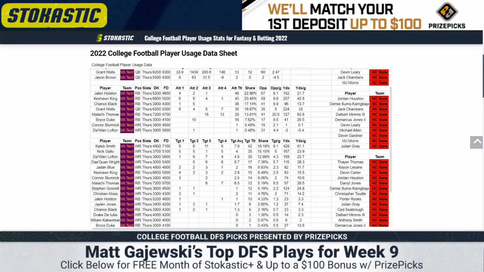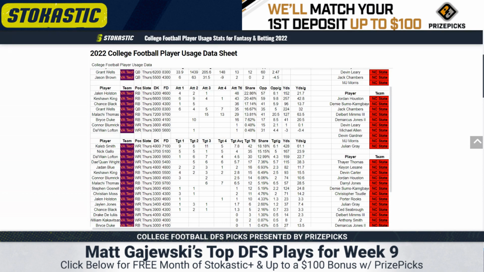His route rate is a little more consistent, but you're talking about a low upside option there. I'm really trying to focus on the top 3. Once you get below that, they use a fair amount of 12 personnel. So Daquan Wright has at least a 40% route share in 2 of the last 3 games. Jaden Blue's hovering around a 50% route share.